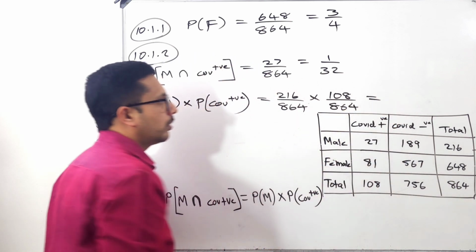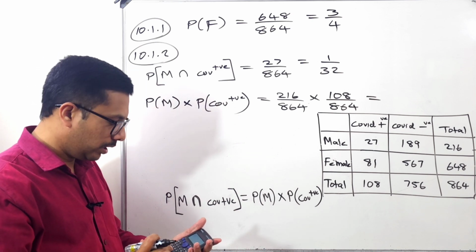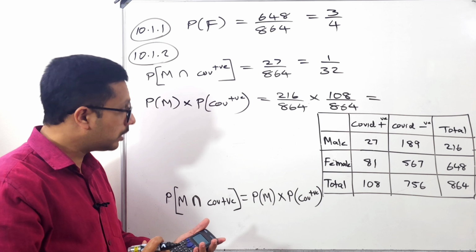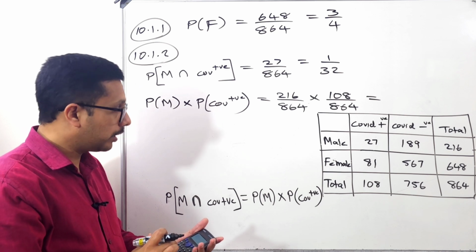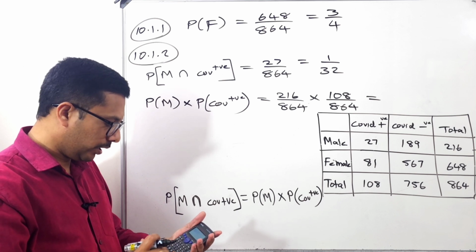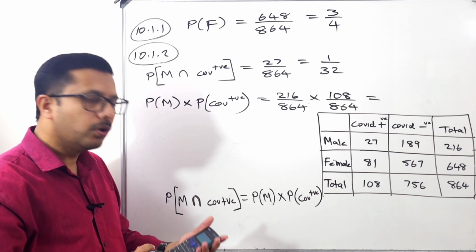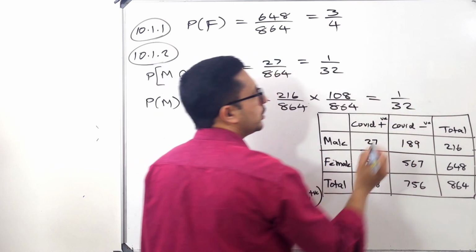So check in your calculator: 216 divided by 864 times 108 divided by 864. There also you are getting the answer 1 over 32.